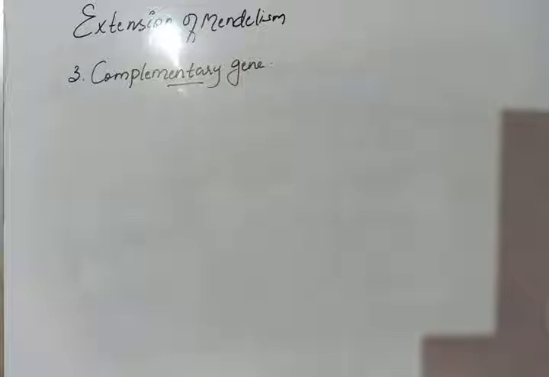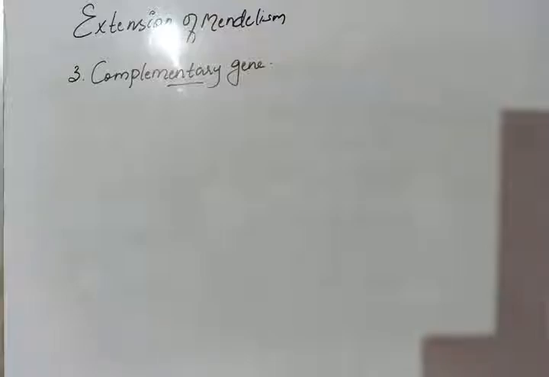We already discussed the other type of gene, that is the duplicate gene. In duplicate gene, there are two pairs of genes, and if any one is dominant, it will always express the character. But in case of complementary gene, two pairs of non-allelic genes are essential, and that should be in the dominant form. If both the genes are in the dominant form, then that character will express.